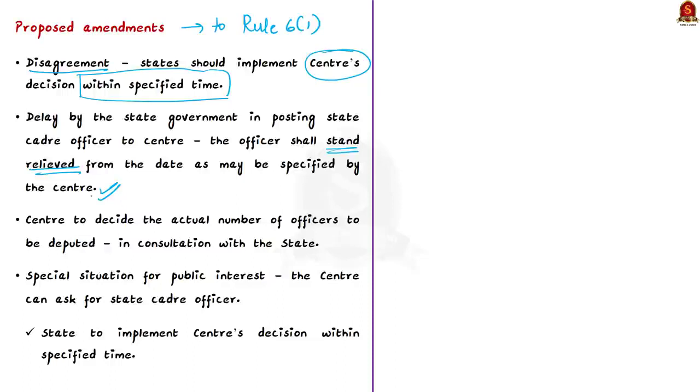Now the third proposed amendment is that the center will decide the actual number of officers who are to be deputed to the central government in consultation with the state. So this amendment actually makes it mandatory for the state government to provide a certain fixed number of IAS officers for central deputation every year.